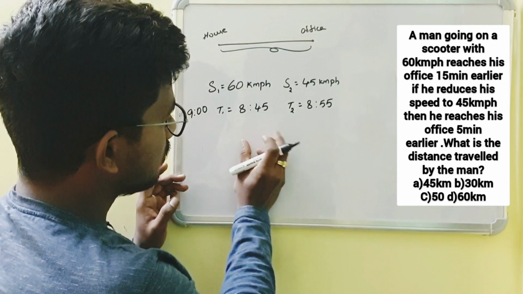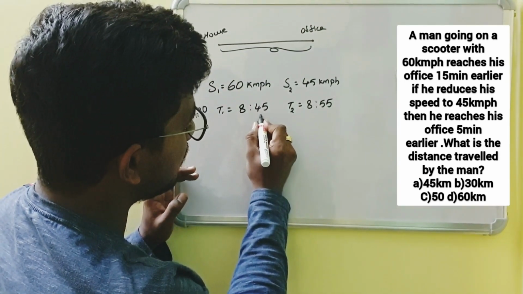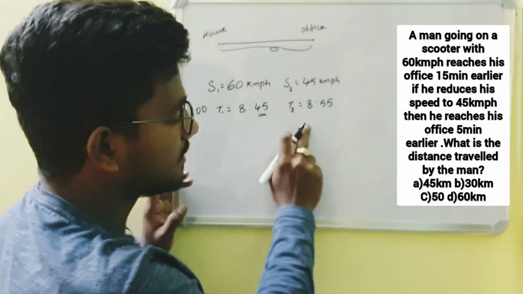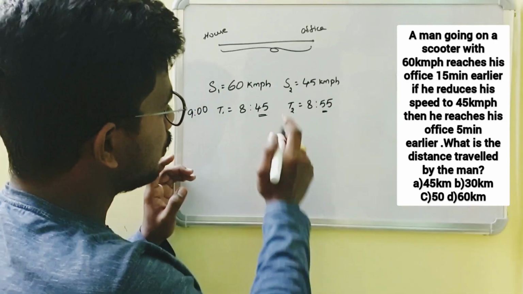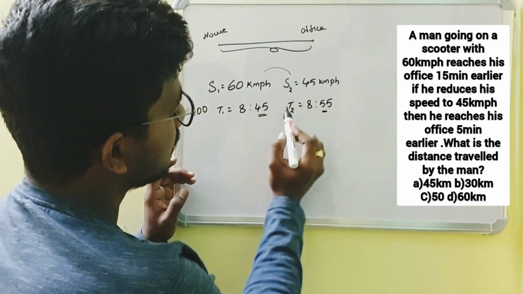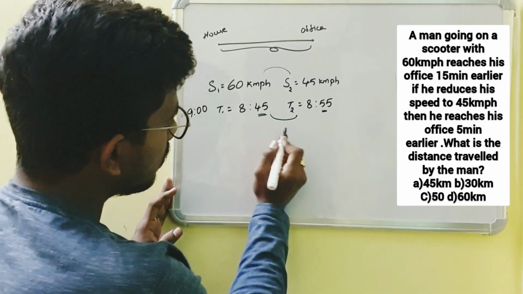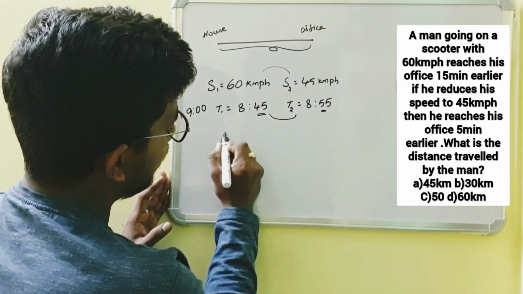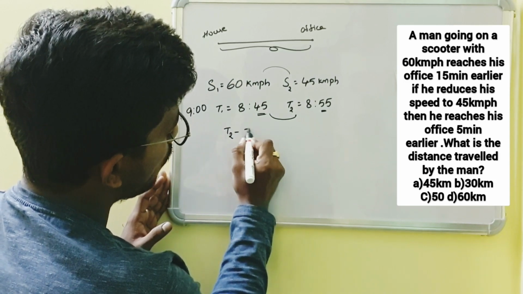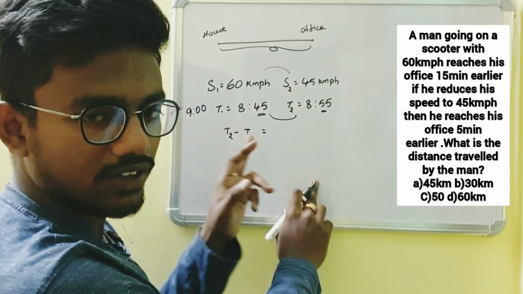So see, we have a time difference here. In the first case he has reached his office at 8:45, and in the second case he has reached his office at 8:55. So due to the difference in the speeds, there is a difference in time interval. Here the difference in time interval is t2 minus t1, which is 10 minutes, 8:55 minus 8:45.